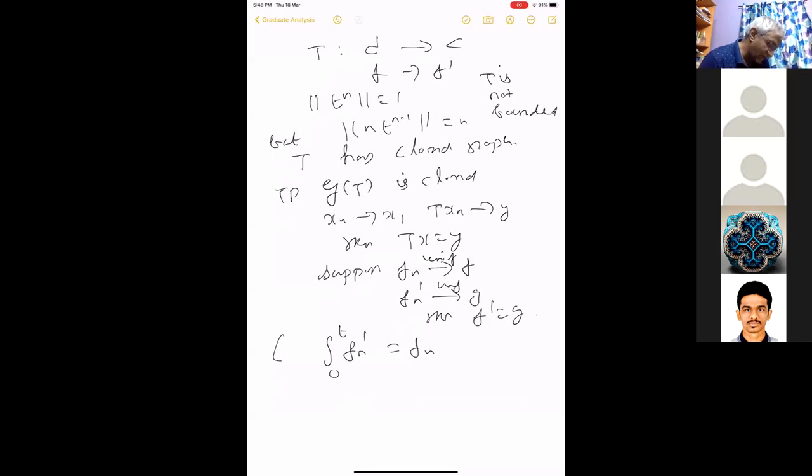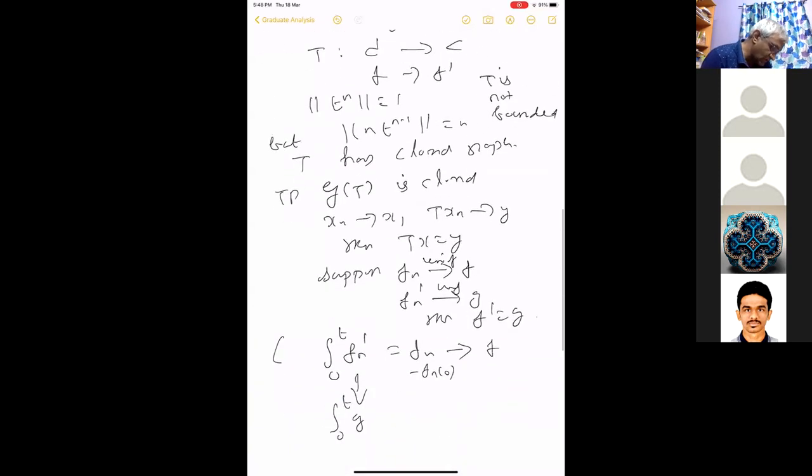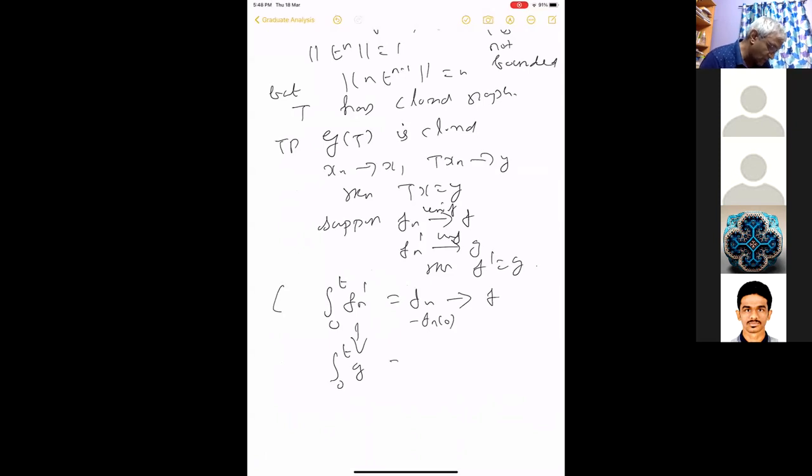We have that Fn prime converges to G, so because of uniform convergence, the integral from 0 to t goes to the integral of G. On the other hand, Fn converges to F, and Fn of 0 goes to F of 0.